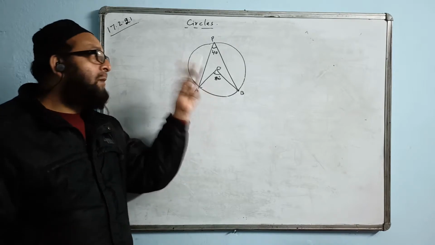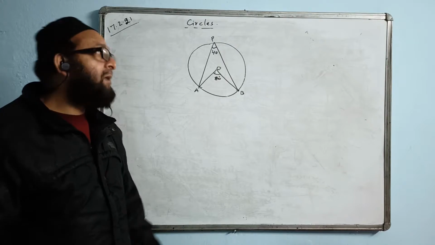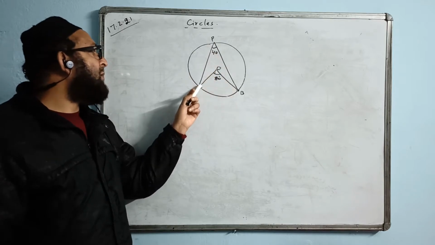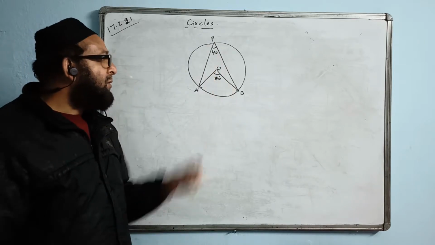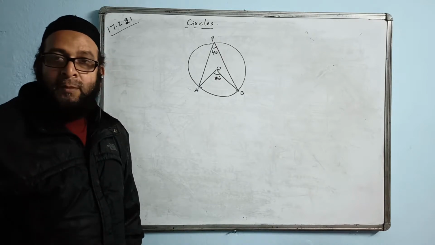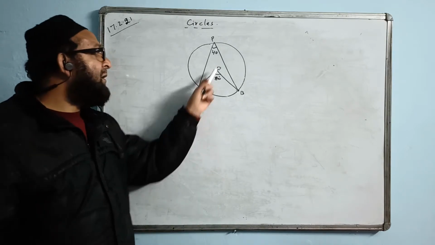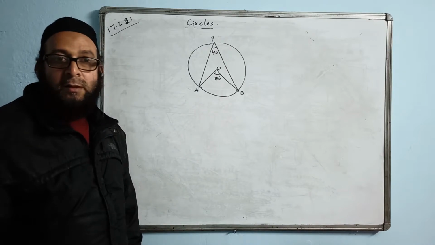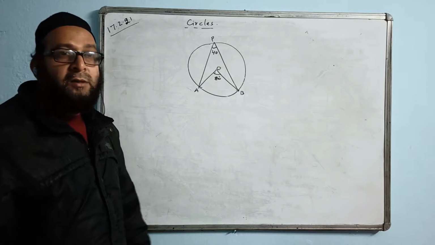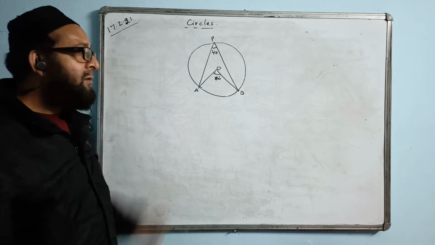Angle at the center is double the angle at the circumference, but the angle must be made at the remaining circumference by the same arc. Same arc is making on the remaining circumference. So then this relation will hold true. This theorem will hold true. And for this theorem, we write down the statement like this: angle at the center by an arc is double the angle made by the same arc on the remaining circumference. Hope it is clear.